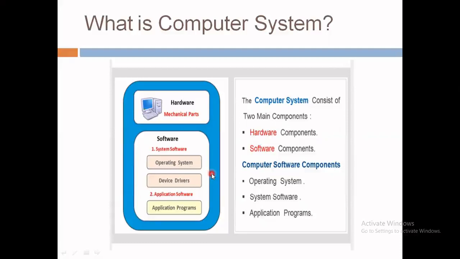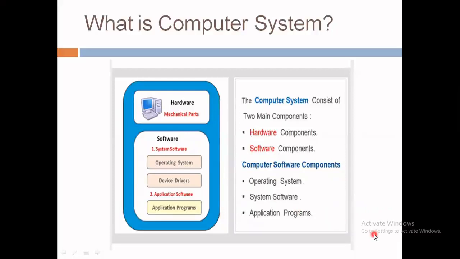So, a computer system can also be defined as a programmable electronic device that can be programmed to accept some inputs in terms of data, then process this data as per the program instructions and provide the output in the desired format that can be used for some meaningful work.